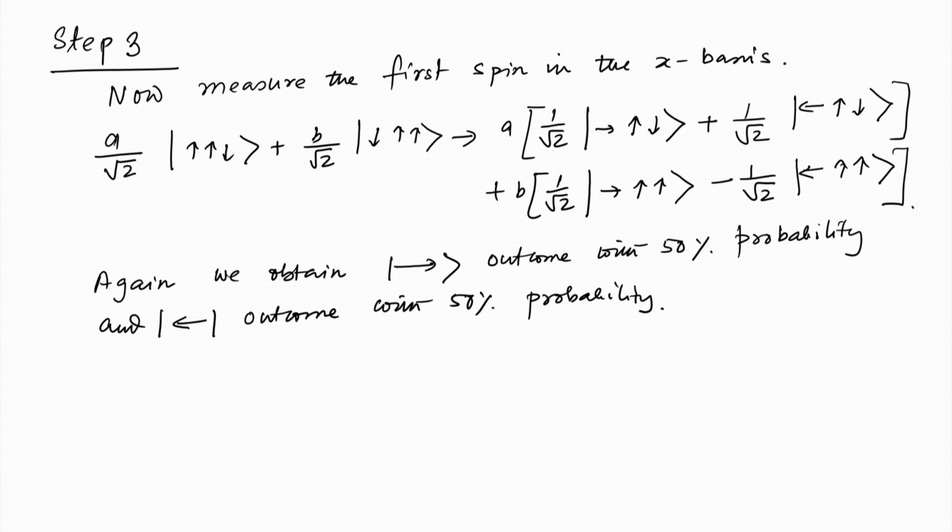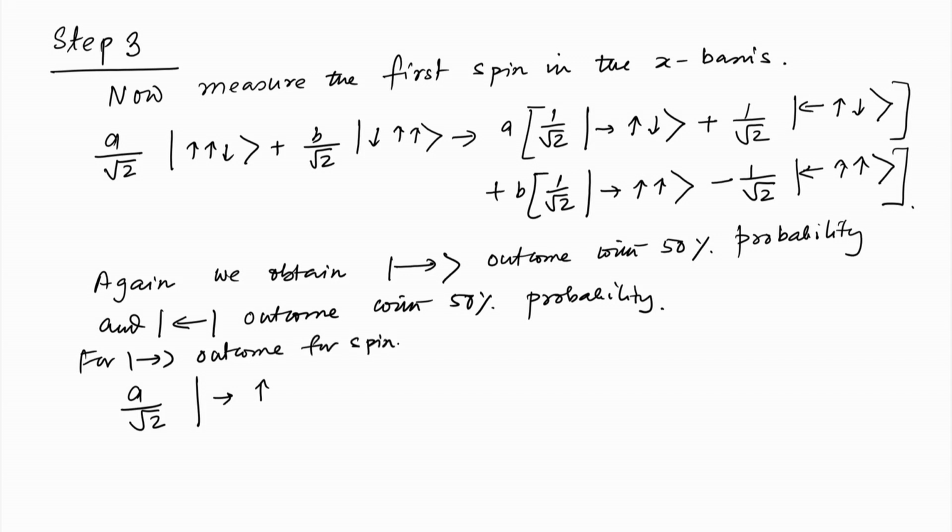So, if you measure it in the right state, the state becomes a by root 2 up, for the right outcome for spin 1.